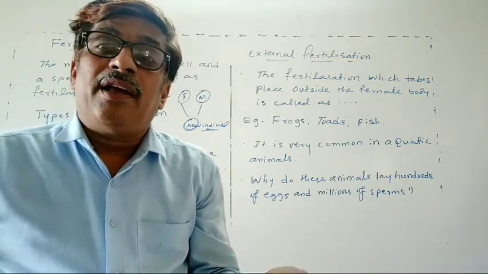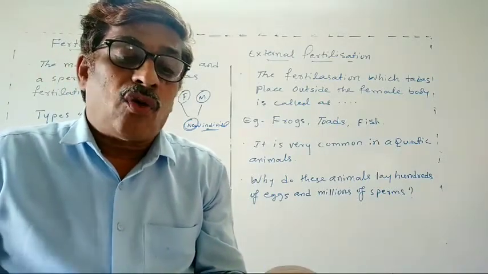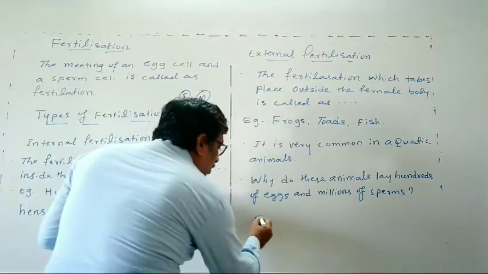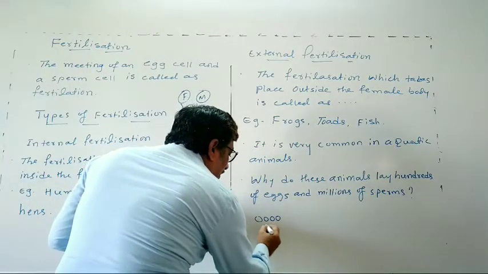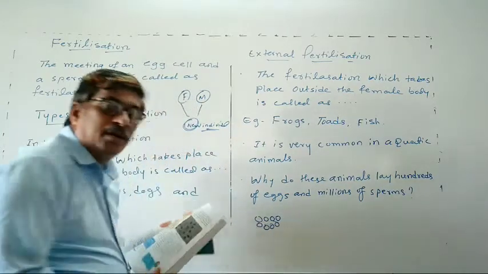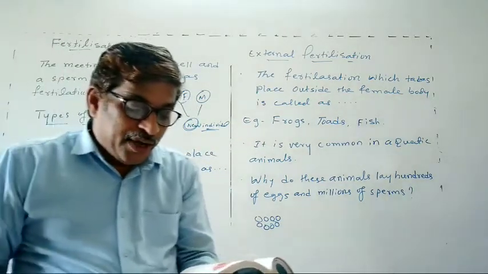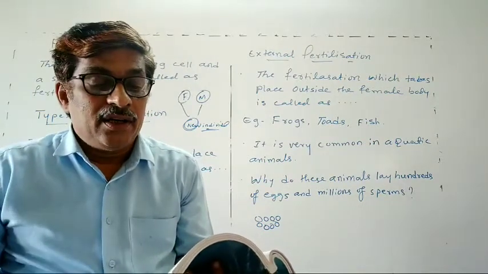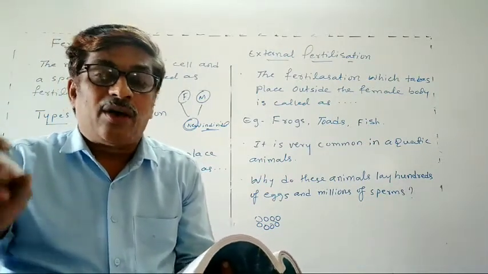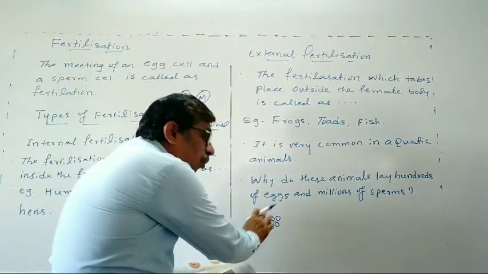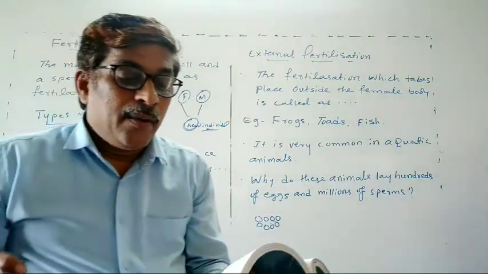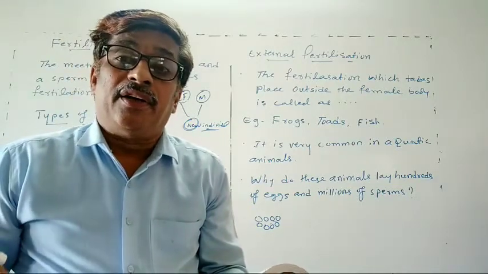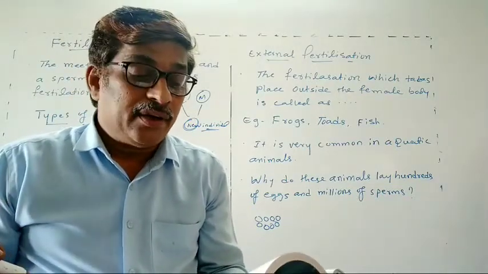The female lays hundreds of eggs. So the female lays hundreds of very small eggs. Okay, and unlike the hen's egg, these frog's eggs are not covered by a shell. They are comparatively very delicate, very delicate.